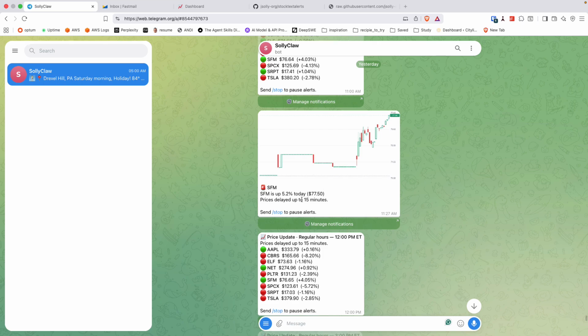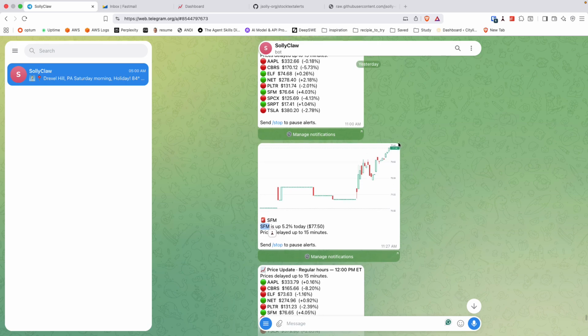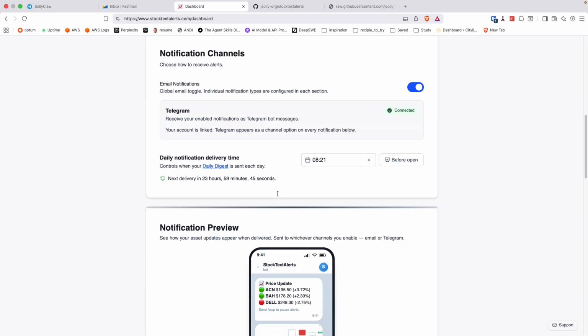And this is an example of a triggered notification of a certain asset I tracked, or my wife tracked, that is up 5% today. Here's an example of it being triggered by this 5% alert, where in a single trading day it went up 5%. And this is showing the stock price from open to when it triggered. So let's go over here and see.